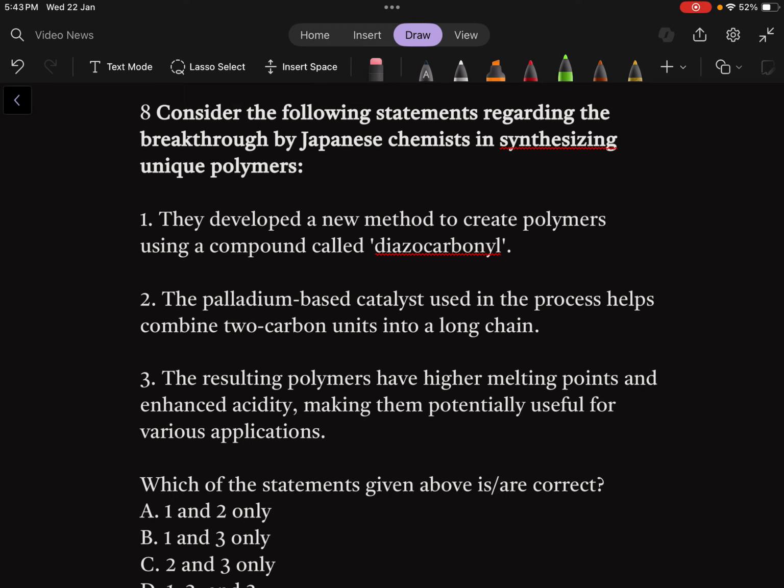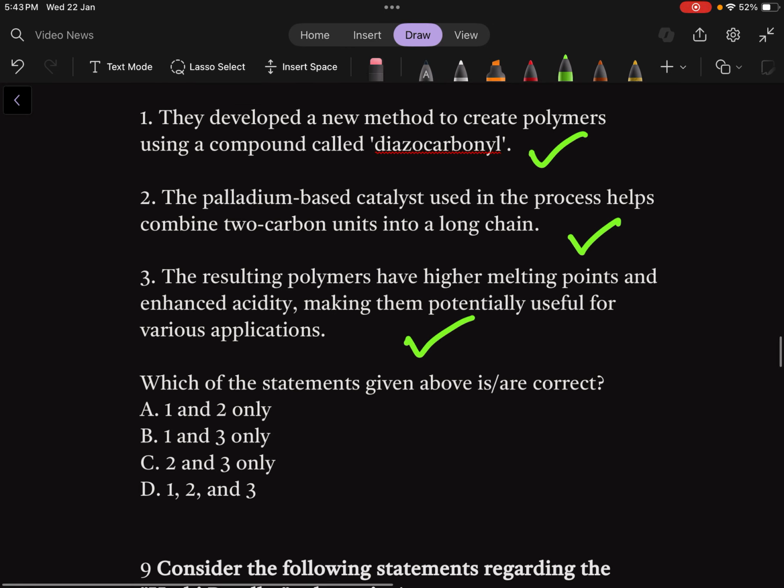And statement number 3: the resulting polymers have higher melting points and enhanced acidity, making them potentially useful for various applications. So the first statement is correct, the second statement is also correct, and the third statement is also correct. So the answer is D, 1, 2 and 3.